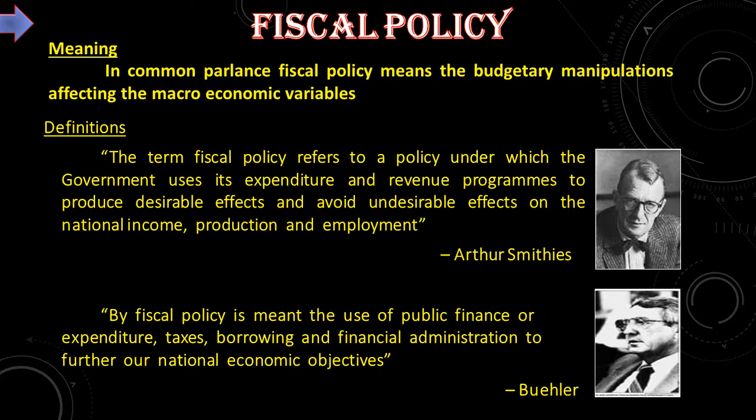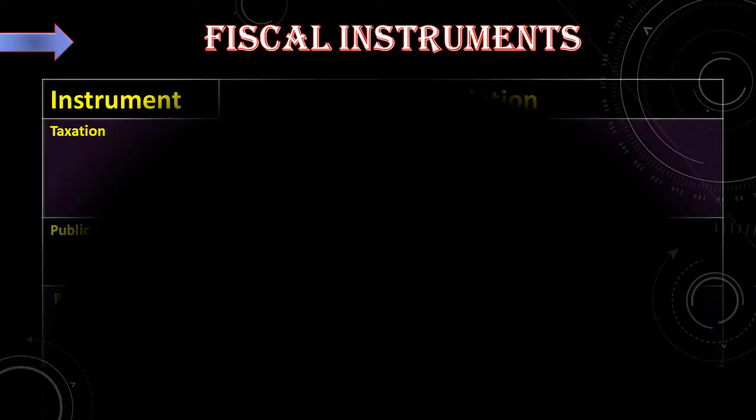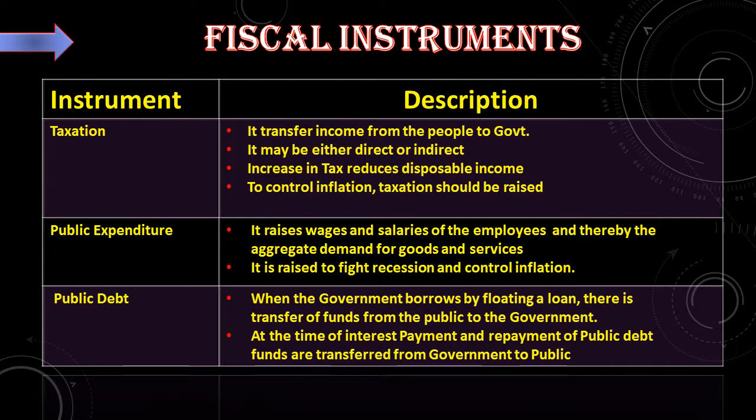Next, the statement given by Buehler: by fiscal policy is meant the use of public finance or expenditure, taxes, borrowing and financial administration to further our national economic objectives. Fiscal instruments. Fiscal policy is implemented through fiscal instruments, also called fiscal tools or fiscal levers. Government expenditure, taxation and borrowing are the fiscal tools.